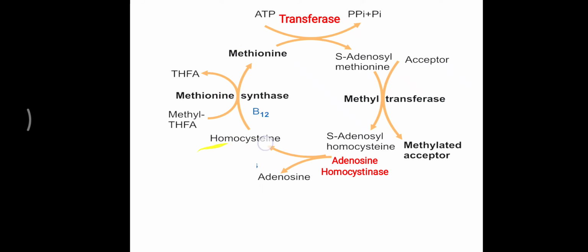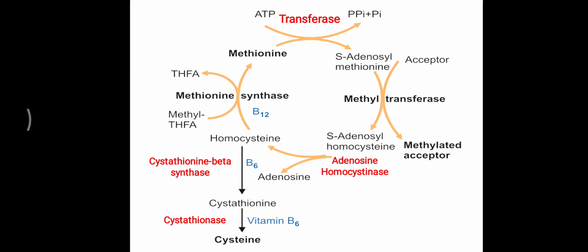Now another pathway related to homocysteine that we have also discussed is that homocysteine can be diverted to cysteine formation. Homocysteine plus serine makes cystathionine, and then cystathionine is converted to cysteine. But for this reaction also, vitamin B6, meaning pyridoxal phosphate, is needed. So you have to remember that homocysteine is derived from methionine, but it can be diverted either to methionine or to cysteine formation. If homocysteine needs to be diverted to methionine formation, folic acid, that is vitamin B9, and B12 cobalamin are needed. But if homocysteine needs to be diverted to cysteine formation, then vitamin B6 is needed.